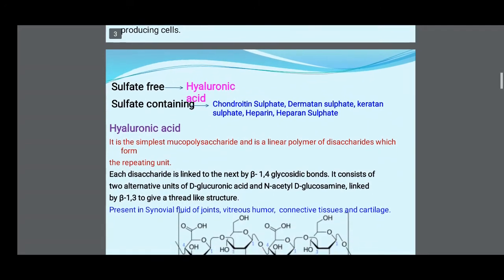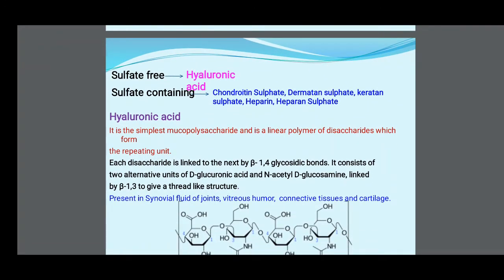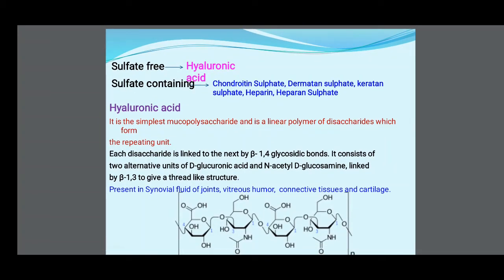Then hyaluronic acid. It is the simplest mucopolysaccharide and is a linear polymer of disaccharides which form the repeating unit. Each disaccharide is linked to the next by a beta-1,4 glycosidic bond. It consists of alternating units of D-glucuronic acid and N-acetyl-glucosamine linked by beta-1,3 to give a thread-like structure. It is present in synovial fluid of joints, vitreous humor, connective tissues and cartilage.